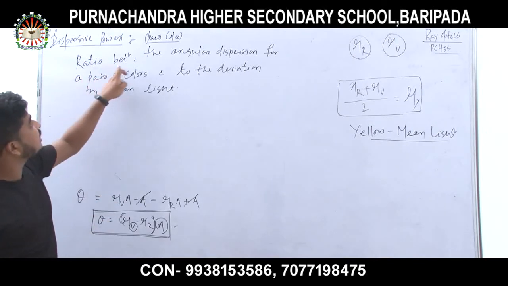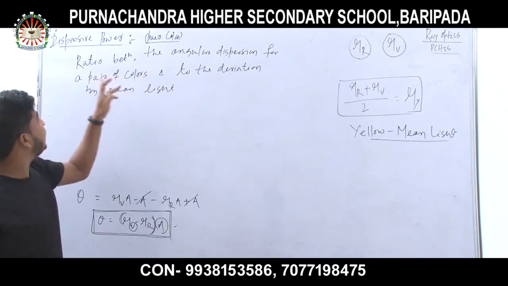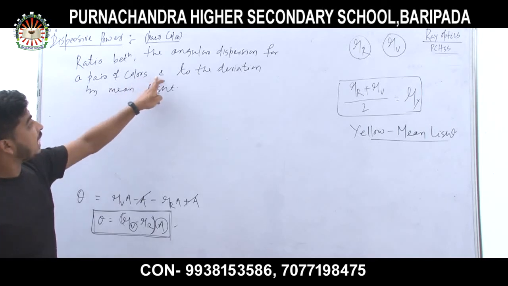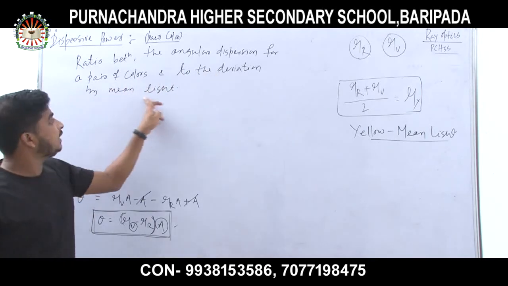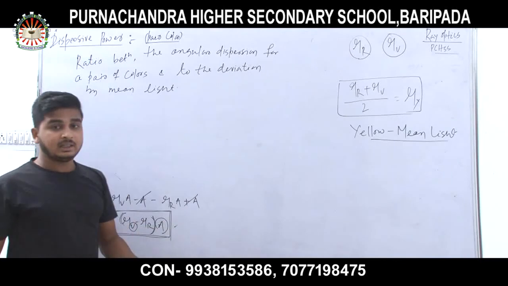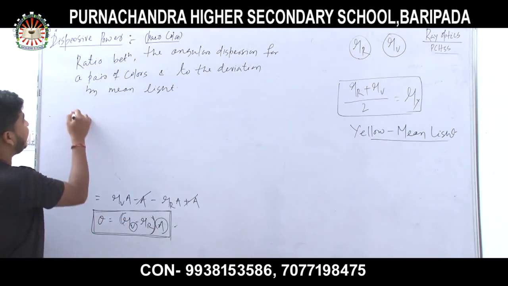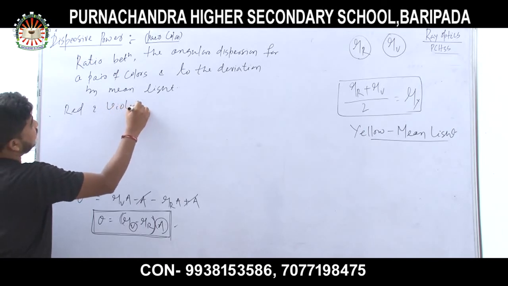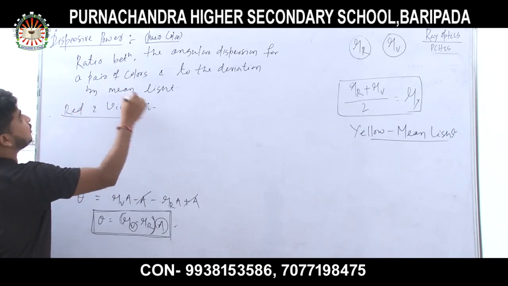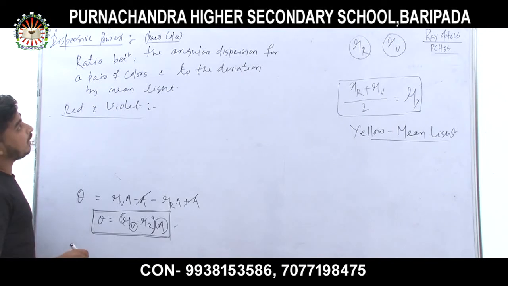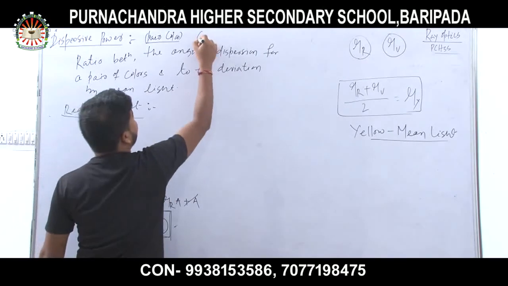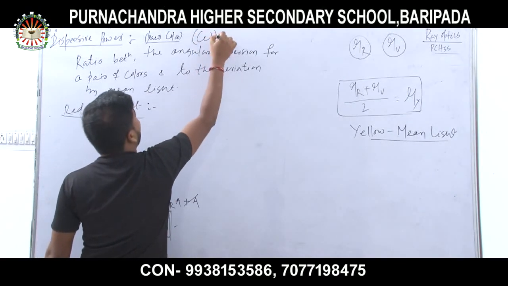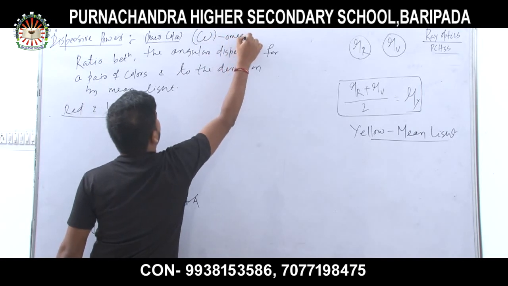So it is the ratio between the angular dispersion of a pair of colors and the deviation by mean light. Mean light is yellow light. If I take red and violet, what will be the dispersive power? Dispersive power is denoted by the symbol omega.